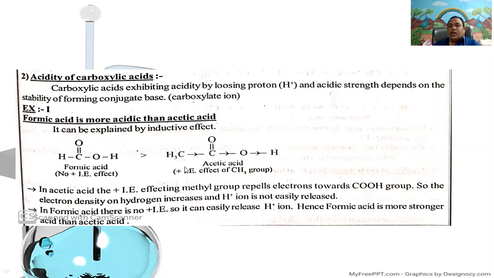But in acetic acid, due to the presence of the plus inductive effect methyl group, the stability of the acetate ion is less. Therefore, in acetic acid, the plus inductive effect methyl group repels electrons towards the carboxylic group. So the electron density on hydrogen increases and the proton is not easily released. But in formic acid, there is no plus inductive effect group, so it can easily release the H plus ion. Hence, formic acid is a stronger acid than acetic acid.